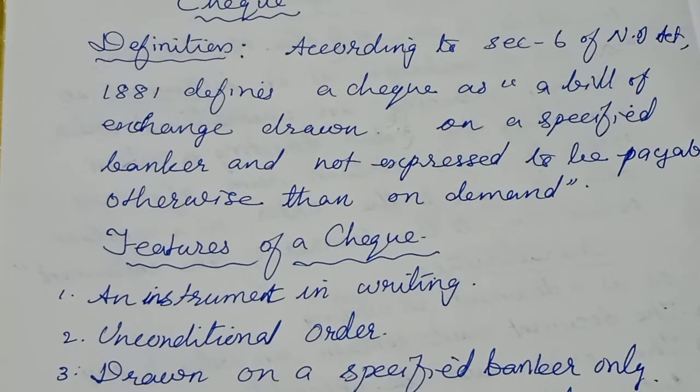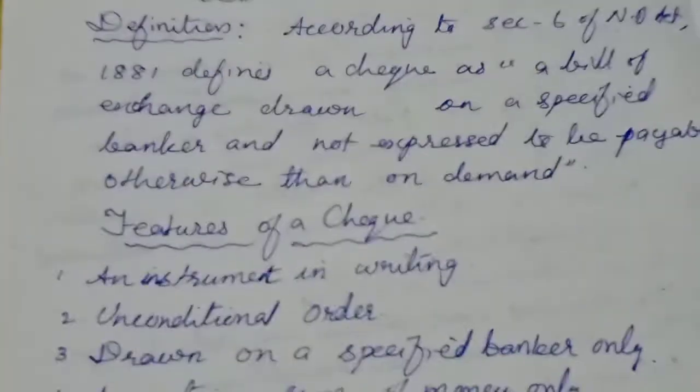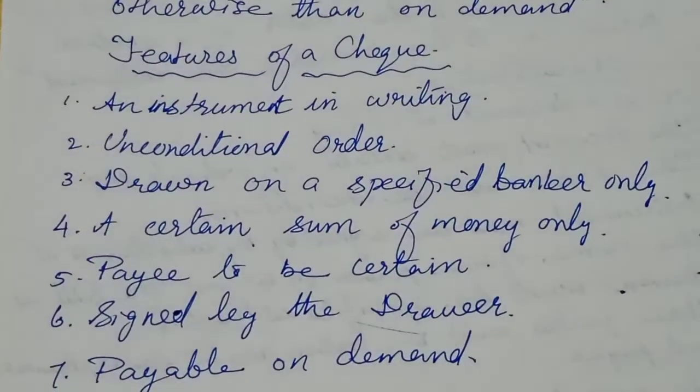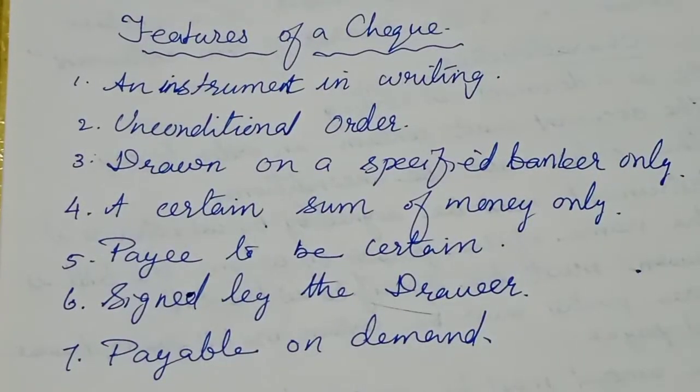Once again I will explain. It is a bill of exchange drawn on a specified banker and not expressed to be payable otherwise than on demand. Okay. So, as per this definition, what are all the features of a check? First of all, it is an instrument in writing. The main characteristic of a bill of exchange is that it is an instrument in writing, a written instrument. And the second one is it is an unconditional order. There may not be any condition.